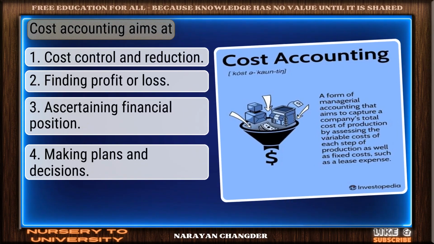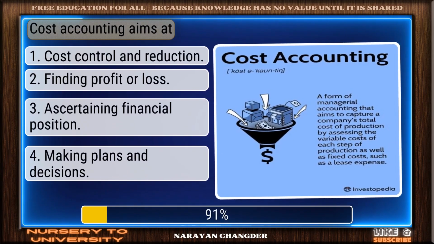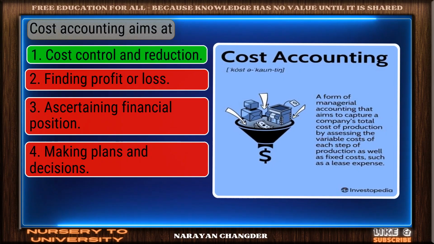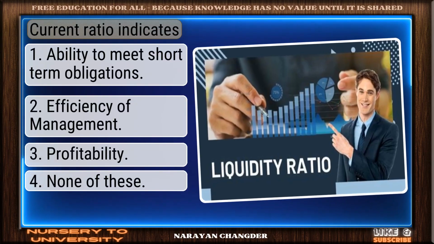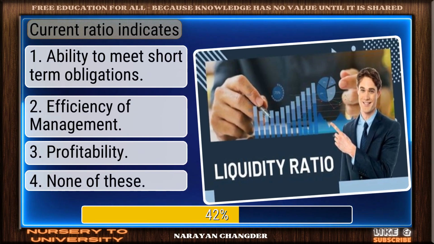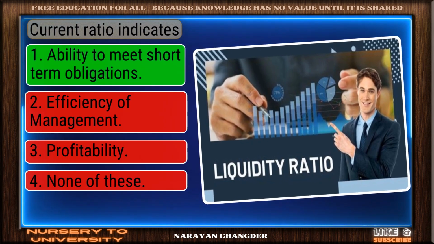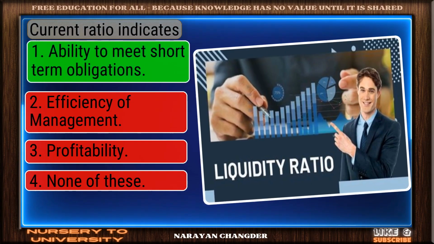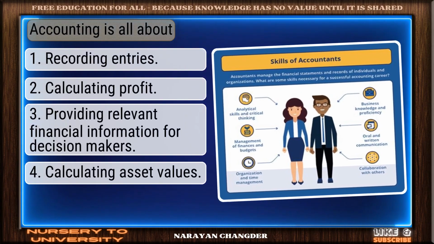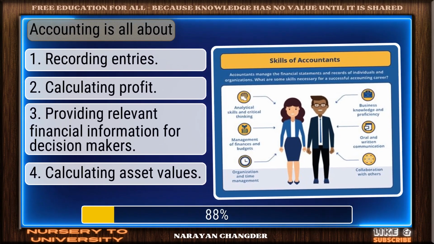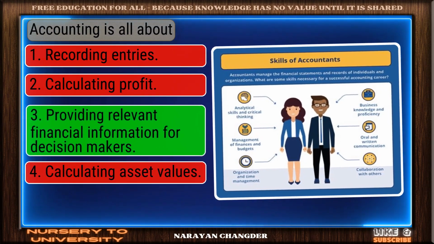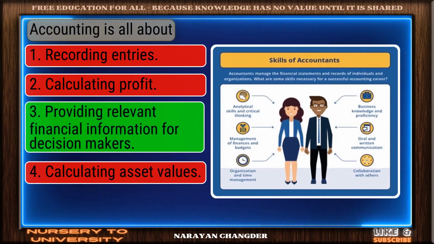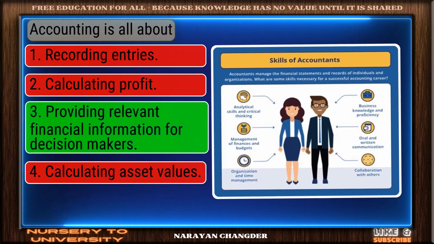Cost accounting aims at... on track. Cost control and reduction is the correct answer. Current ratio indicates... solid response. Ability to meet short-term obligations is a valid choice. Accounting is all about... clear logic. Your choice, providing relevant financial information for decision makers, is sound and 100% true.